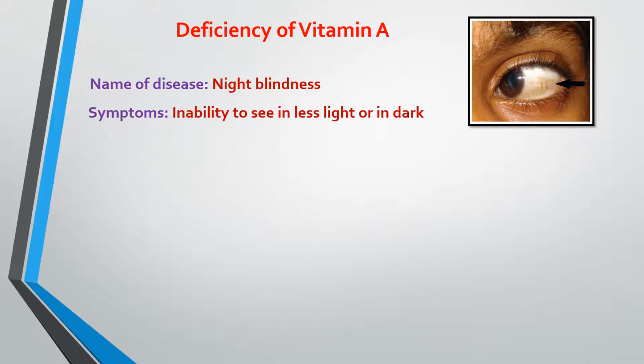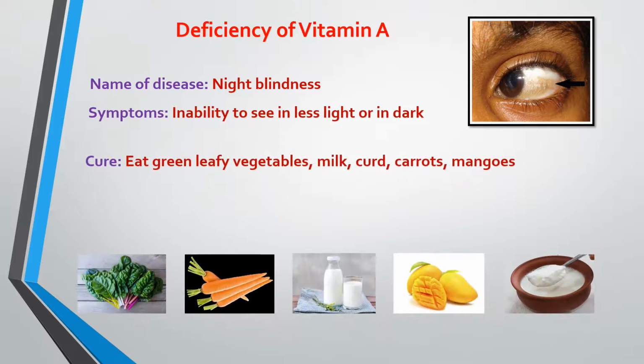Then the deficiency of vitamin A. The disease caused by the deficiency of vitamin A is night blindness, and the symptom is inability to see in less light or in the dark. And we can cure it by eating lots of green leafy vegetables, milk, curd, carrots, mangoes, etc. So now you can think, child, why your parents tell you to eat lots of fresh vegetables and fruits in your meal. Basically they want your eyes healthy.